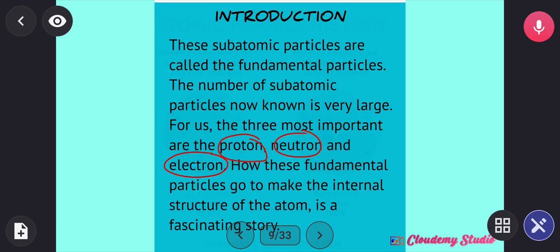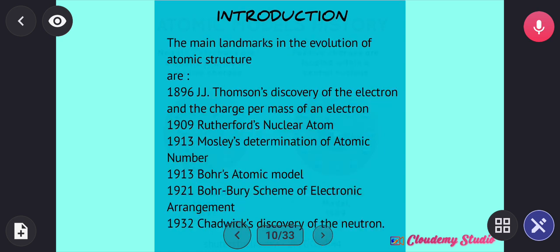So let us get into a fascinating story in the discovery of these subatomic particles. It should be noted that the main landmarks in the evolution of atomic structure include Sir Thomson in 1896, Ernest Rutherford in 1909, Moseley in 1913, Bohr in 1913 as well, Chadwick in 1932, and some other scientists like Goldstein and Robert Millikan in 1908, whom we'll be talking about very soon. What are the contributions of these scientists to the development of atomic theory and to the discovery of subatomic particles?